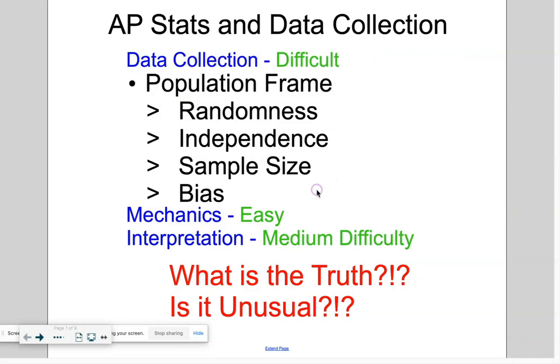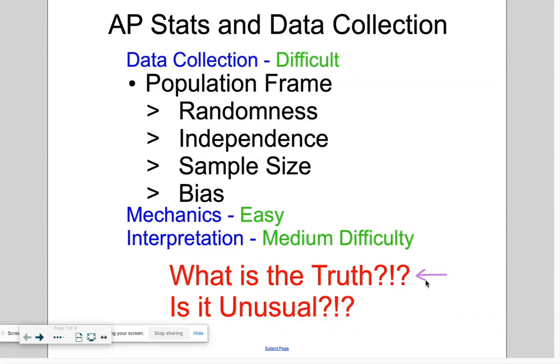And there are pieces to this. You'll find out as we get into inference towards the middle of the year that there are certain conditions you have to meet in order to know that you collected good data. What we're going to focus on today, though, is randomness a little bit, and also some probability, like why we need to know about independence and sample size. And we're going to talk about what's unusual. How do we know if something's unusual? This is another goal of ours a lot.